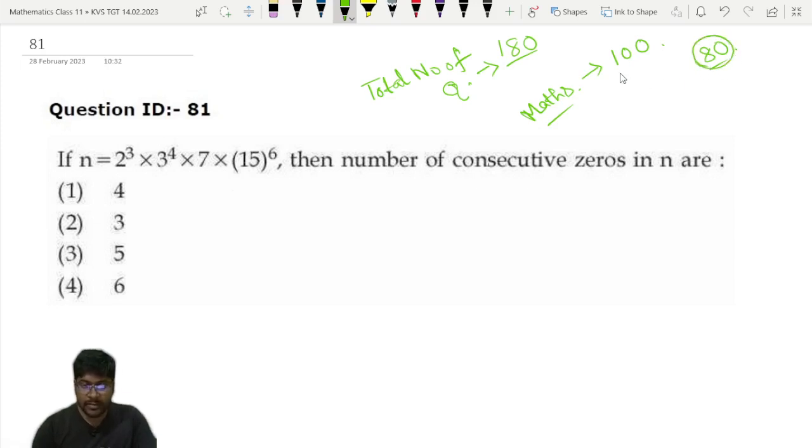The remaining 100 marks was the mathematics part. So the math questions start from question number 81 to 180.